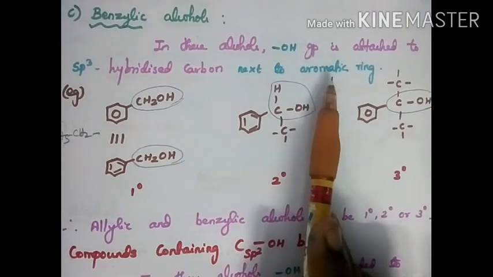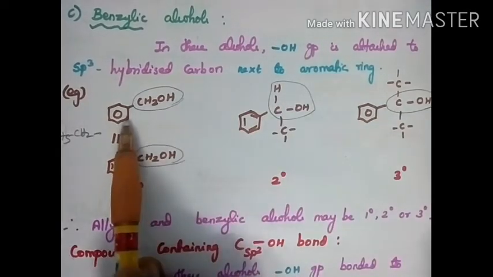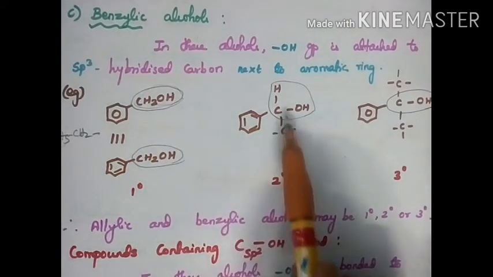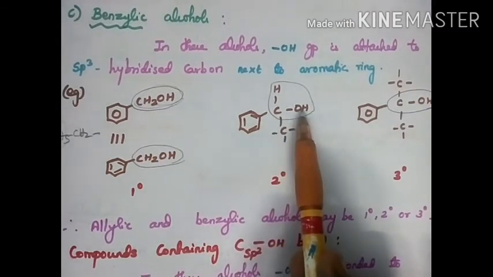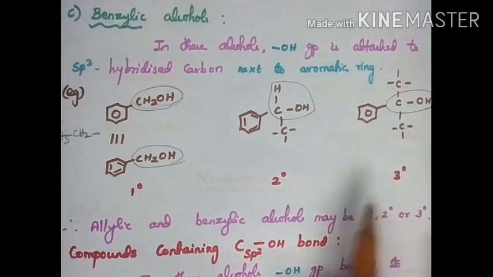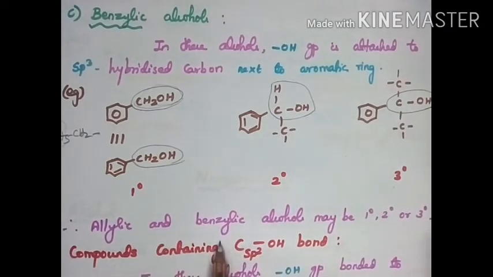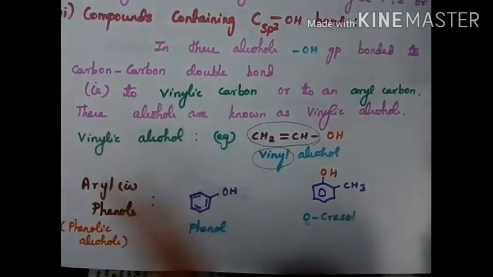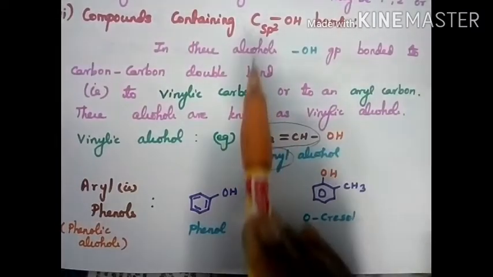Like the one next to a carbon-carbon double bond: benzene ring CH2OH is classified as primary, benzene ring CHOH is secondary, and benzene ring COH is tertiary. Both allylic and benzylic alcohols are also classified as primary, secondary, tertiary. And the next is compounds containing sp2 hybridized carbon.